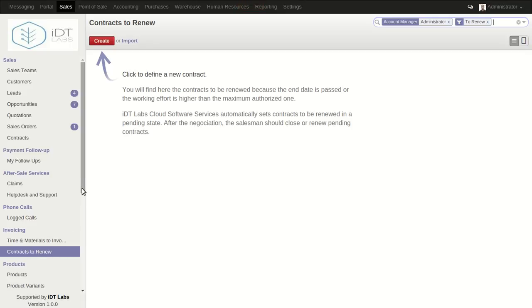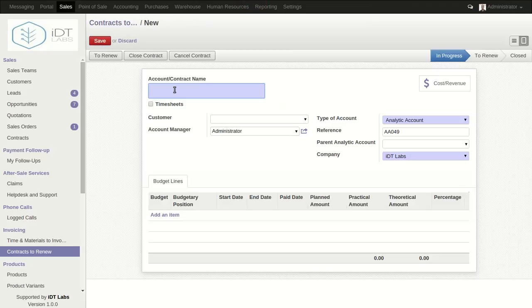This is similar to a video I did earlier concerning contracts, but this is another way in which you can create contracts to renew. You click the create button. If you've already watched that video about creating contracts, this will be relatively simple. If you haven't, maybe you have to go back and look at it. For the contract to create, we're just going to give random names. The title of this contract will be General Services.